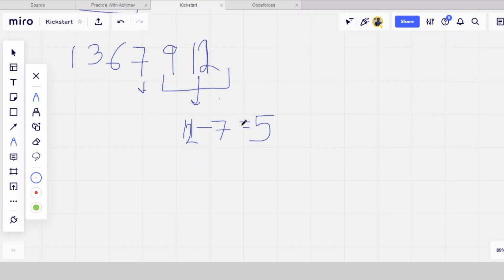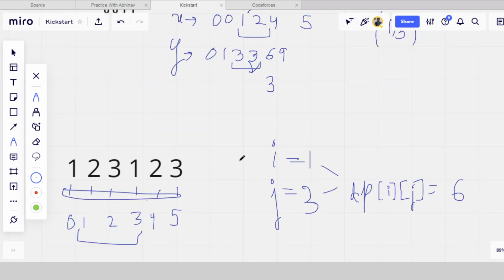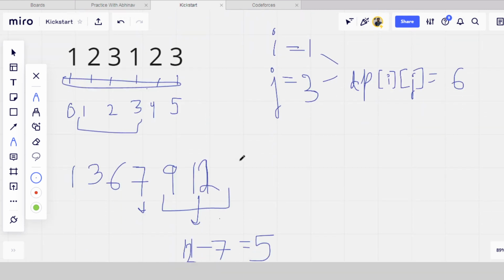So like this we will make the DP array, which will contain the branches from ith to jth, and also when I and J are equal. One more thing: J cannot be less than I. Always I is less than or equal to J. And if I is equal to J, then we are just giving the branches of that particular tree. For example, the branches of the first tree is 1, second tree is 3, third tree is 1, like this.